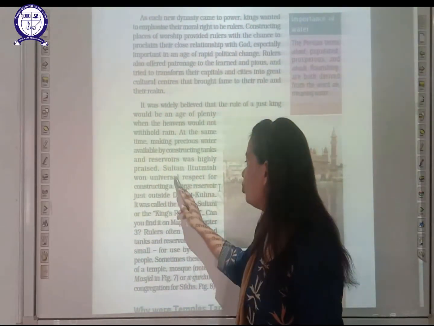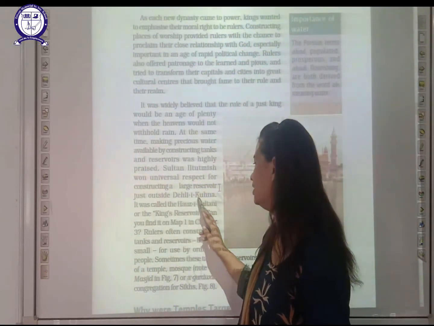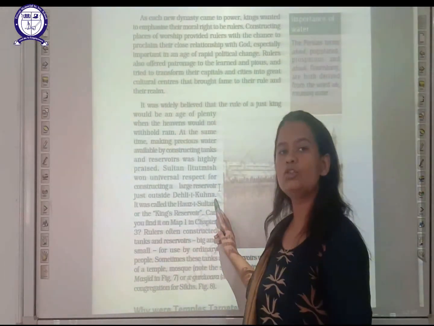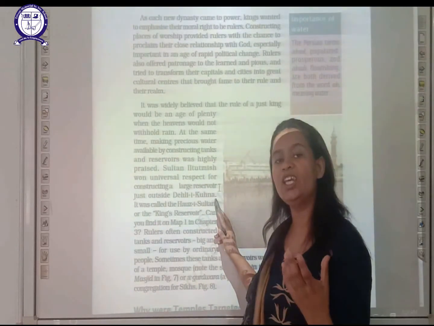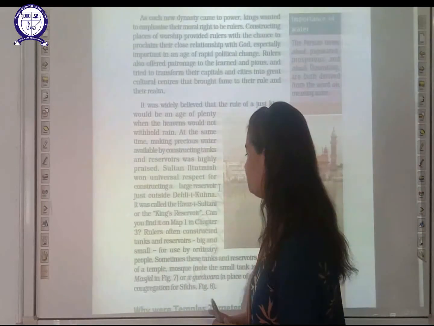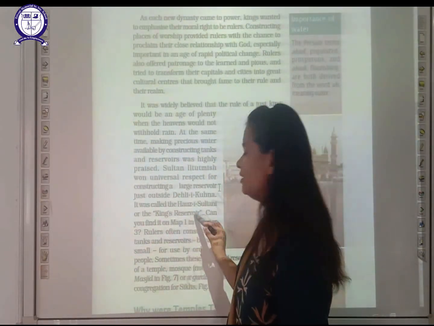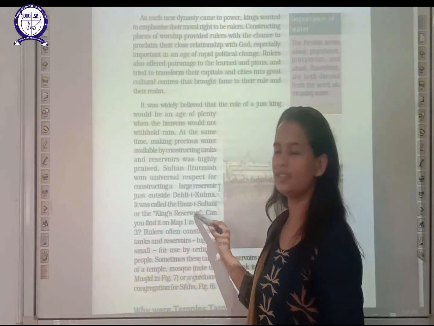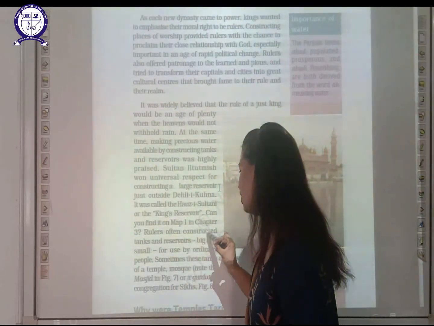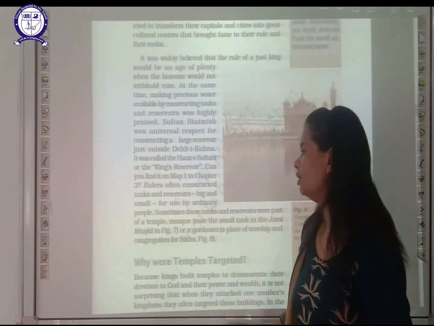Sultan Iltutmish won universal respect for constructing a large reservoir just outside Dilli Khwana. Outside Dilli Khwana, Iltutmish developed one tank and he was known for its construction. It was called the Hauz-i-Sultani, or the King's Reservoir. Can you find out on Map 1 in Chapter 1 where rulers often constructed tanks and reservoirs, big and small, for use by ordinary people?